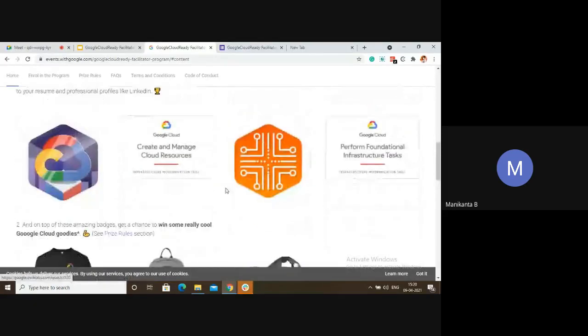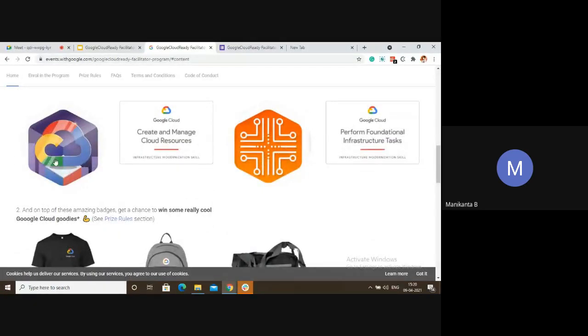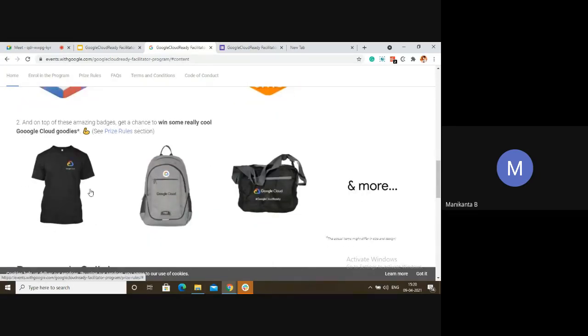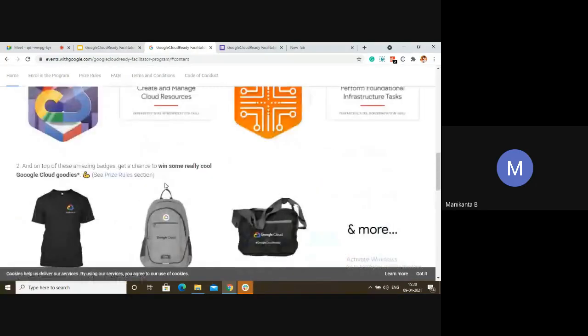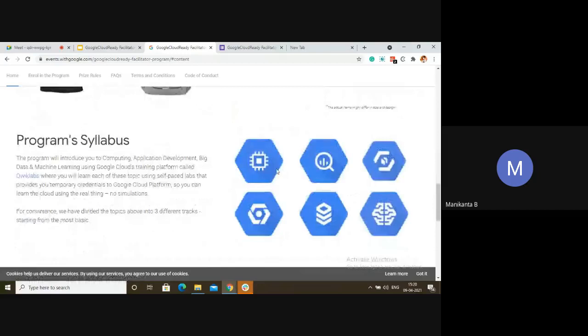If you can see here, these are called normal quest badges. This is called skill badges. This is normal, this is skill badges, and these are the swags you will be getting for completing the milestones. So let me tell you what the syllabus is first.